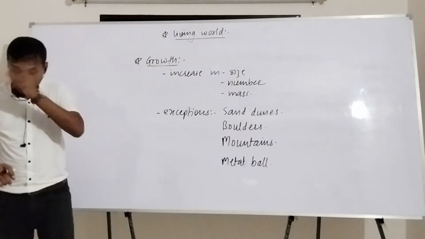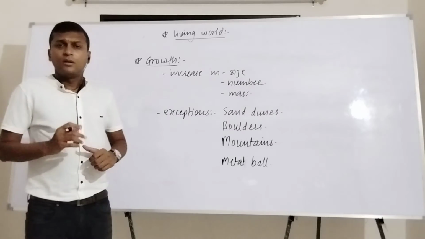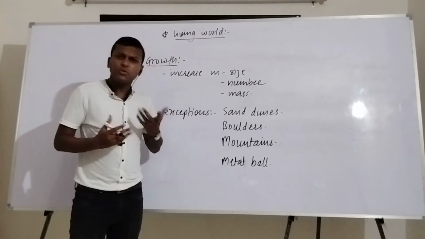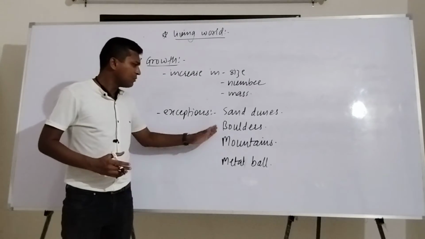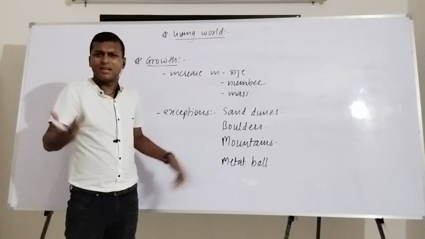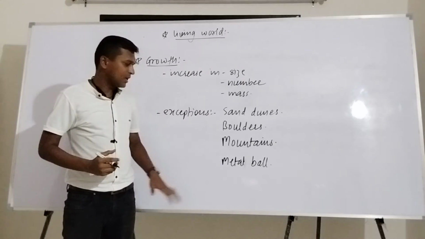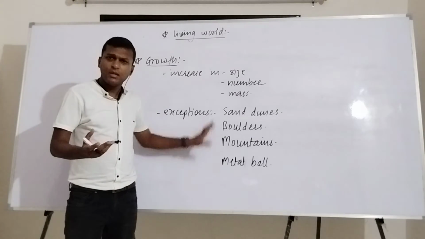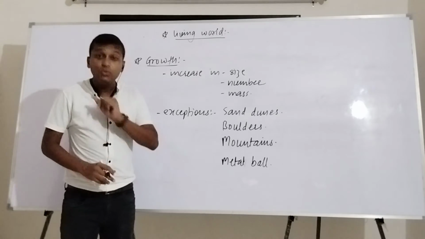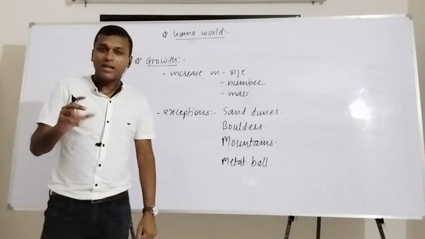Now think for a second. Can sand dunes show any kind of growth? These are all non-living things. Boulders are the big rocks. Mountains, who can say that they are living? Nobody can say that. Even metal balls, none of them show any kind of growth, correct? They do show growth. Now that's the tricky thing.